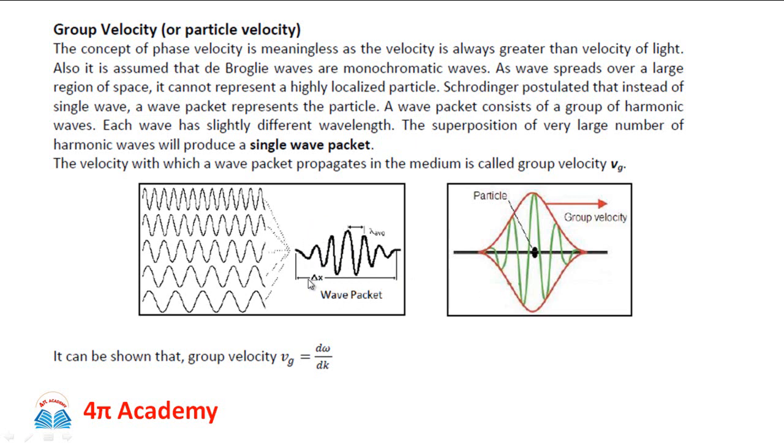Now there are two kinds of velocities associated with this wave packet. The crest and trough, that is the phase inside the wave packet, moves with a velocity. That velocity is called the phase velocity. It is denoted as Vp, and it is defined as omega by k, where omega is the angular frequency and k is the propagation constant. While the complete wave packet, the wave group, moves with a velocity, and that velocity is called the group velocity.